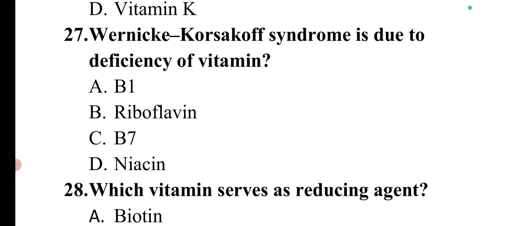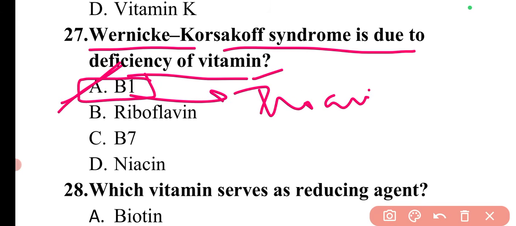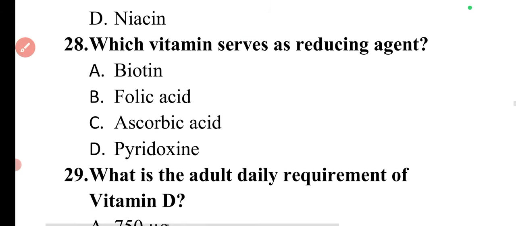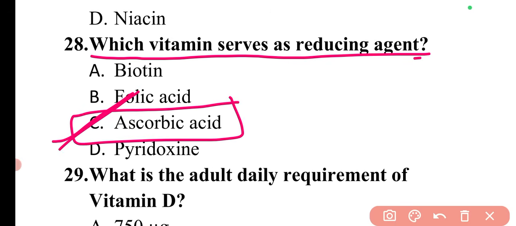Then next question is, Wernicke-Korsakoff syndrome is due to the deficiency of vitamin. The Wernicke-Korsakoff syndrome is due to the deficiency of vitamin B1, that is thiamine. Next question is, which vitamin serves as a reducing agent? The vitamin which serves as a reducing agent is ascorbic acid. So here option C is correct.